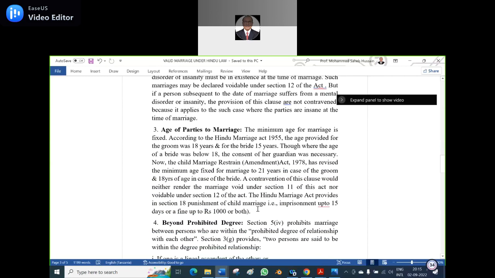Okay, number three, age of parties to marriage. According to the Hindu Marriage Act, 21 and 18 would be there. But as far as religious marriages and customary marriages are concerned, would it be allowed?